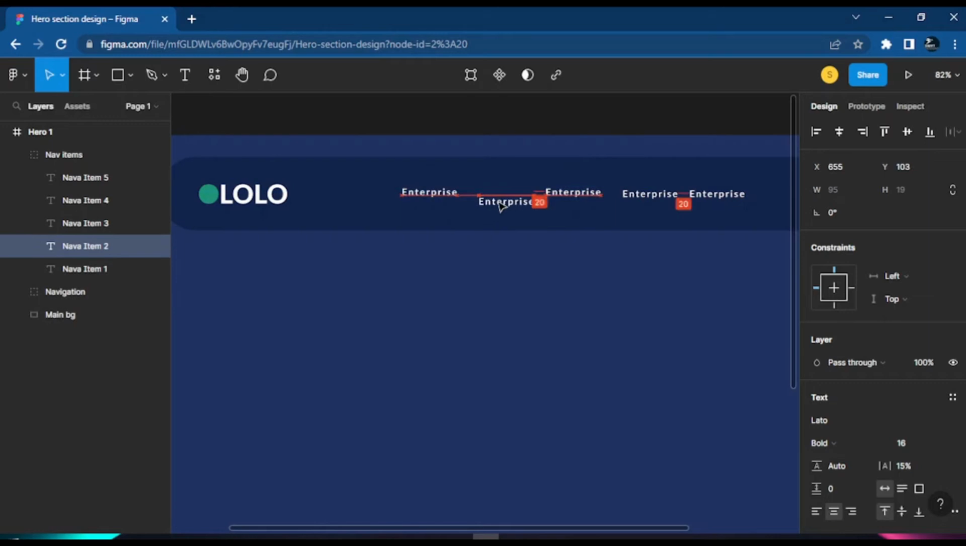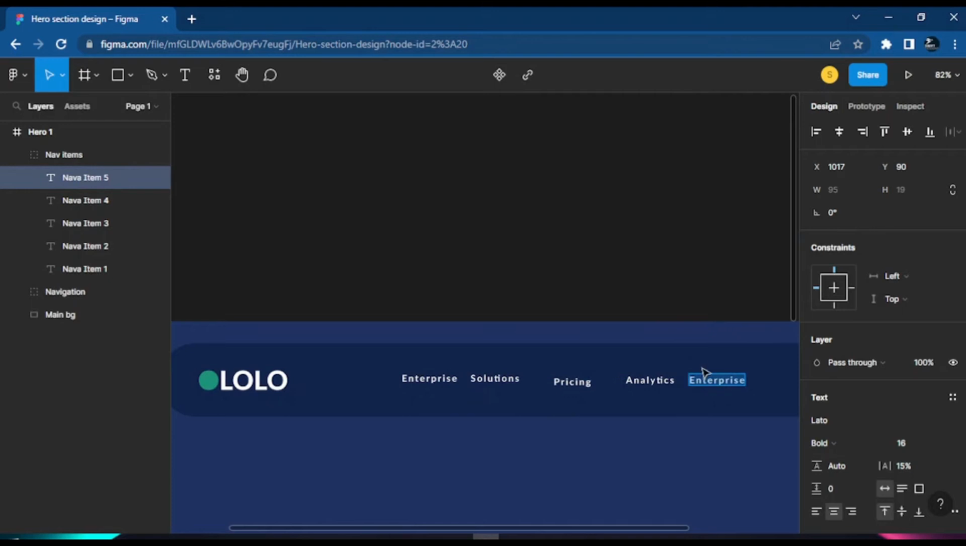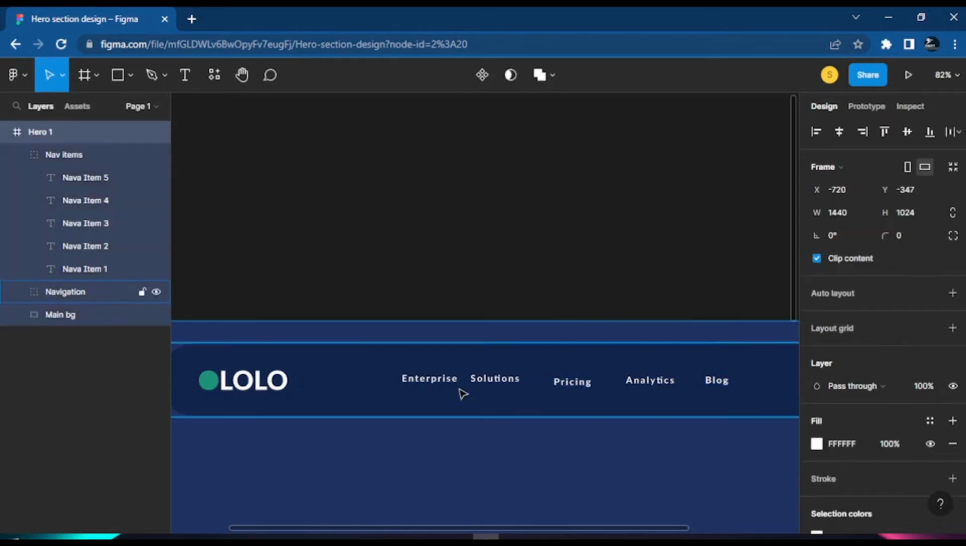Now we have this 2, so let's change the texts. Let's call this one solutions, with the S. Then the next one, let's call it pricing, and get rid of that space. Then analytics. And for the last one, let's just call it blog for now. Okay, so now we have all these menu items here, right?